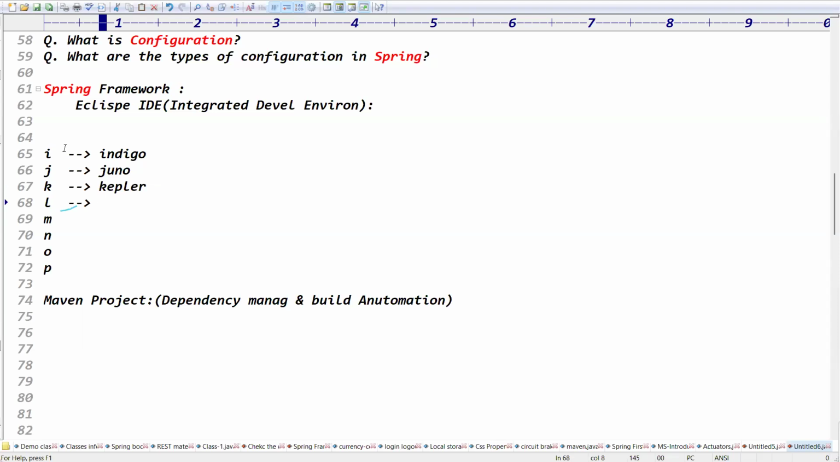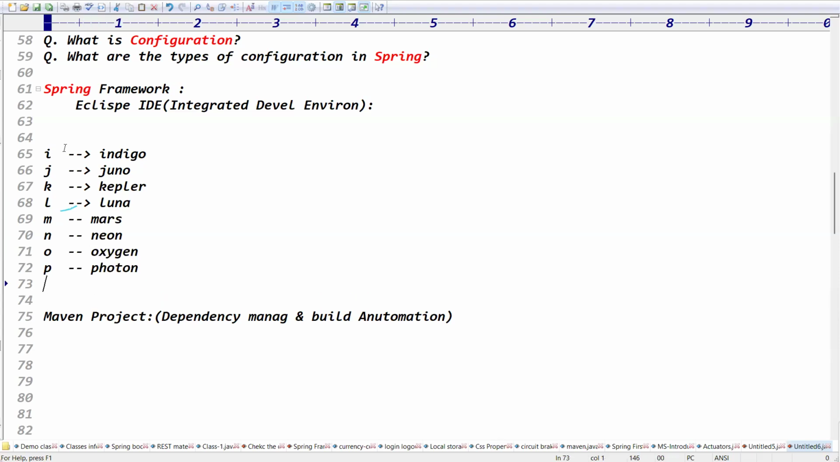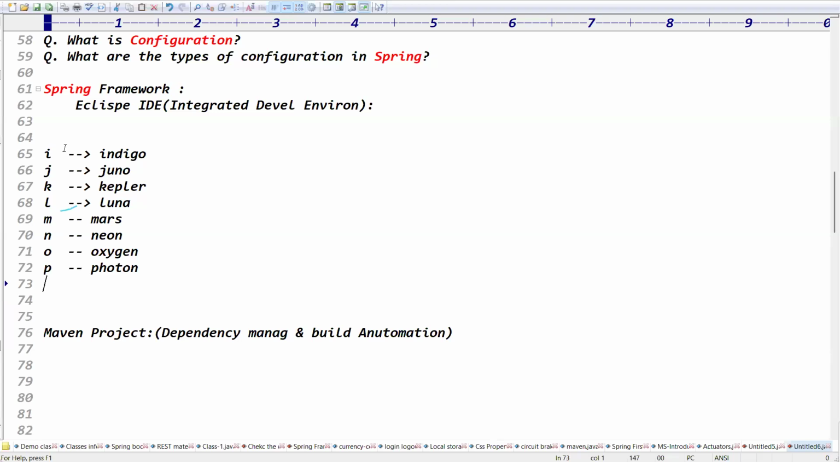What is the L? L means the Luna version. M means Mars. N means Neon. So previously the Eclipse IDE versions came like this. O means Oxygen. P means Photon. After Photon, they stopped the versions like I, J, K, L.